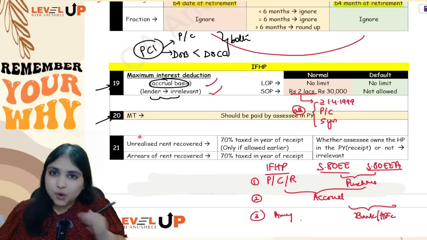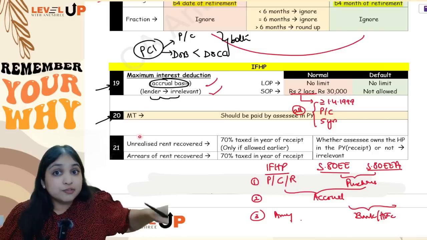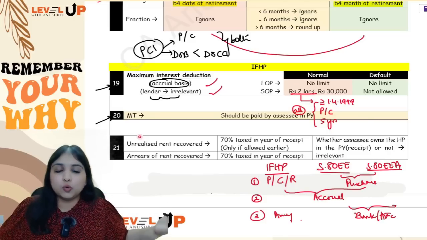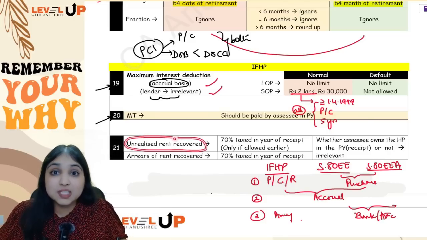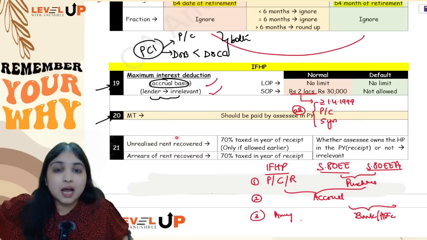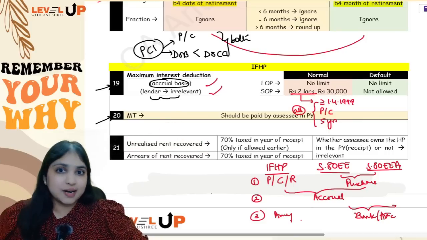Point number 1 is what we all know, that yes, 70% will be taxed in the year of receipt. But in the year of receipt, whether we own the property or don't own the property, that doesn't matter. And point number 2 is about unrealized rent recovered. This will be taxed only if earlier unrealized rent was subtracted in the GAV computation. Okay, so 21 adjustments are over.